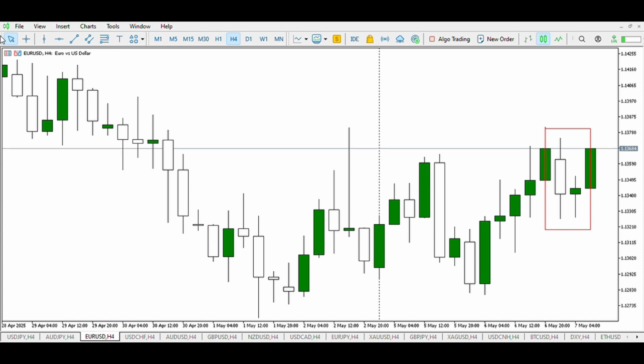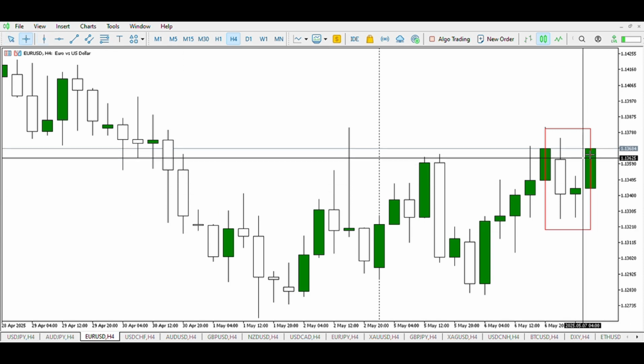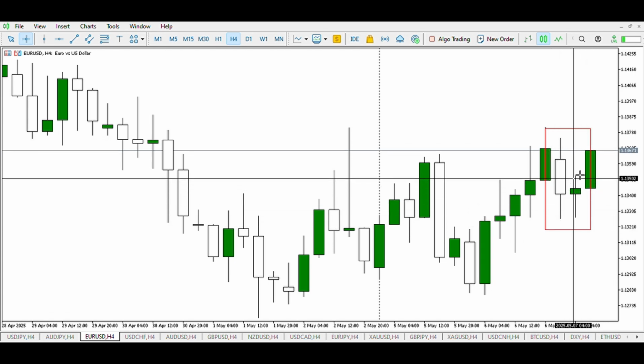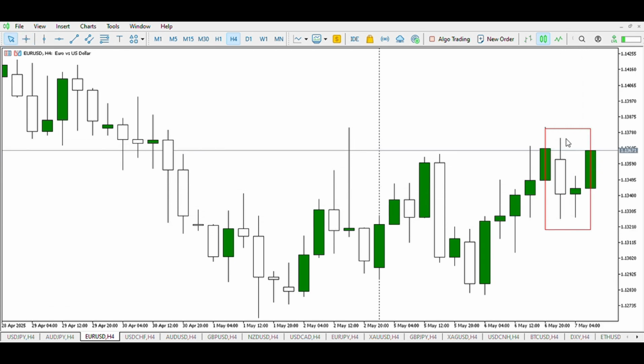On EUR USD at the opening, what do we see here? At the opening of the Asian session, we can see the sellers creating pressure, and right here we see the buyers. So for this pair we make no conclusion, as we do not have sellers directly at the support area, and we do not have buyers at the resistance. So we make no conclusion on this pair.